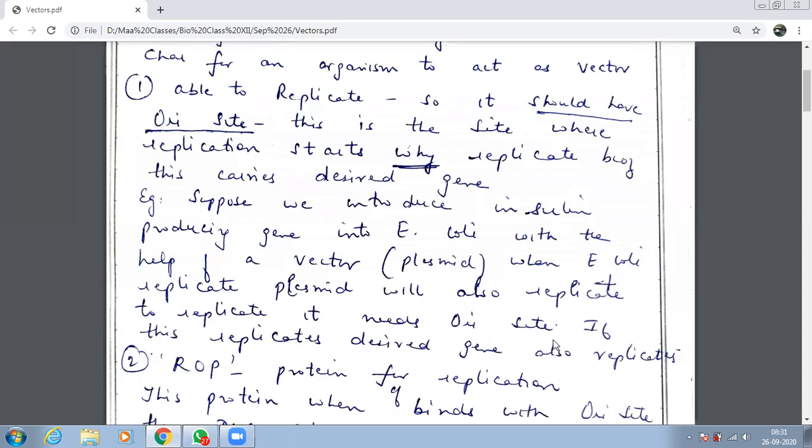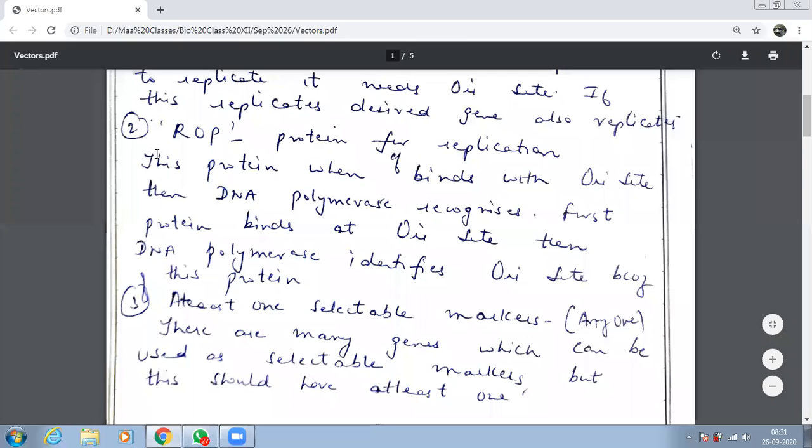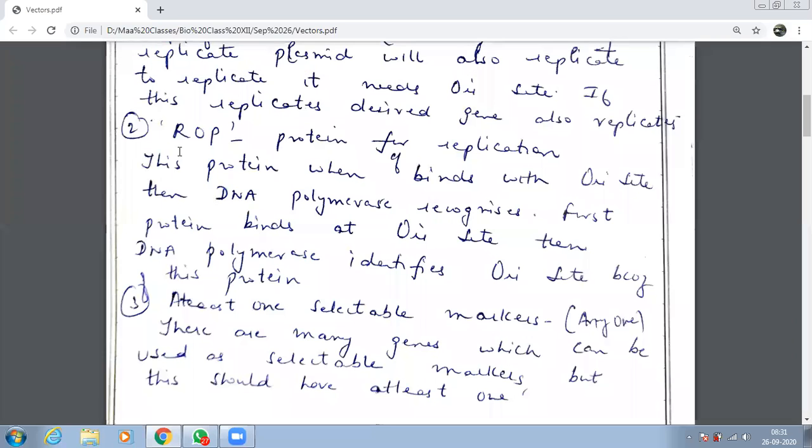No, we are moving on to the second quality of vectors, that is ROP. Now understand what is ROP. This is a protein which is needed for replication. Although we are using a vector for replication of the desired gene, there are certain other things which should also be present. So what is the second main quality which a vector should have?